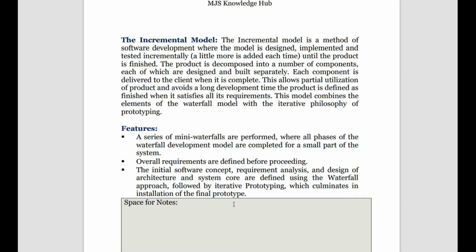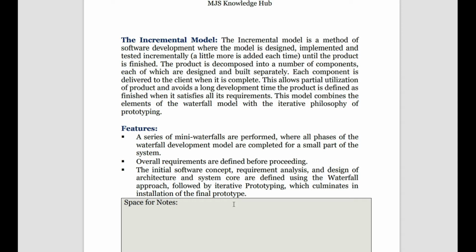First thing, mini waterfalls are performed, meaning every system is divided into different components. Each component will follow a waterfall model, starting from the starting part, who is doing what, how they are doing it. Those things you follow as a mini waterfall model in the incremental model.